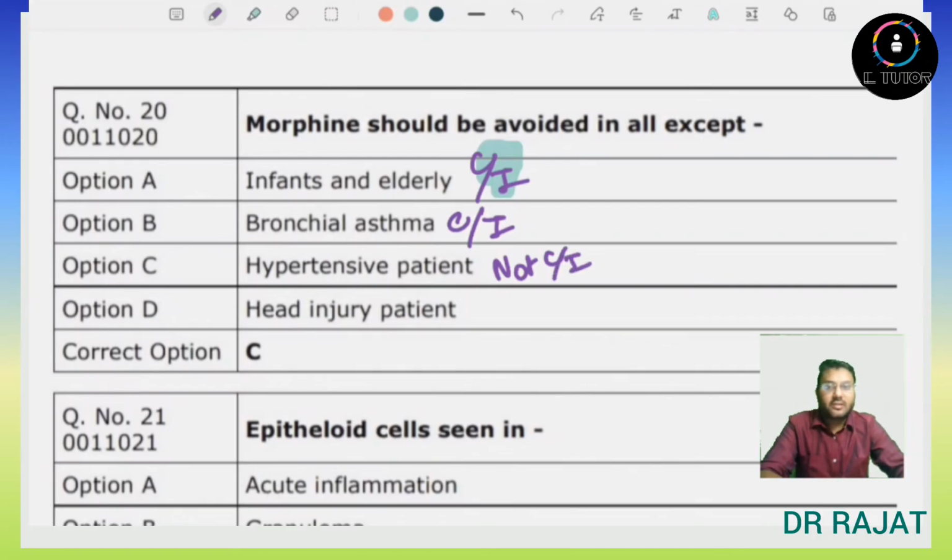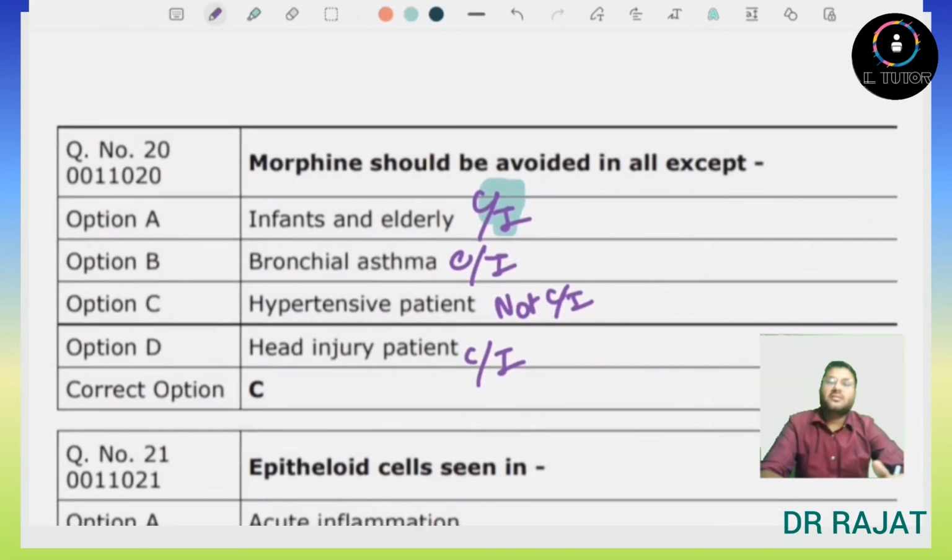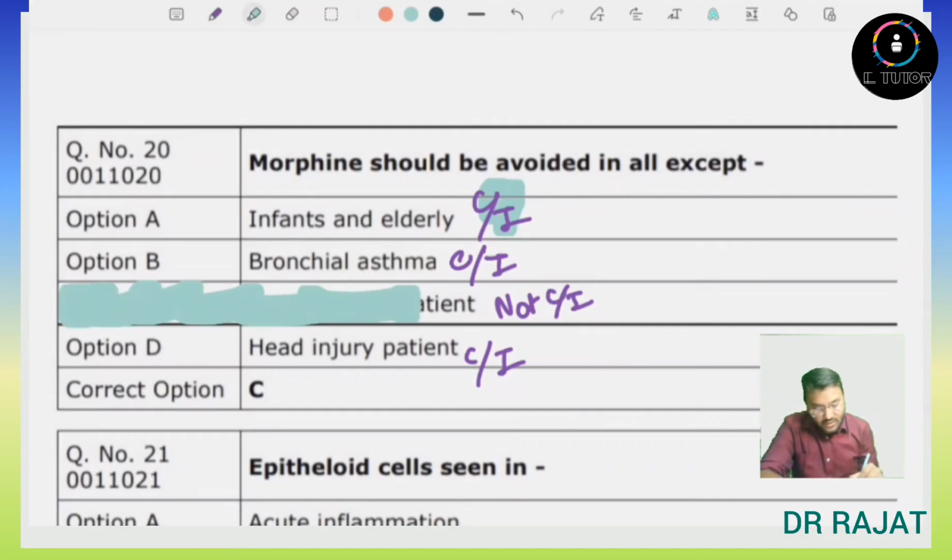Head injury patient, yes, morphine is totally contraindicated in head injury patient. So here the answer will be option number C, that in hypertensive patient, morphine can be given. It is not contraindicated. So the answer will be option number C.